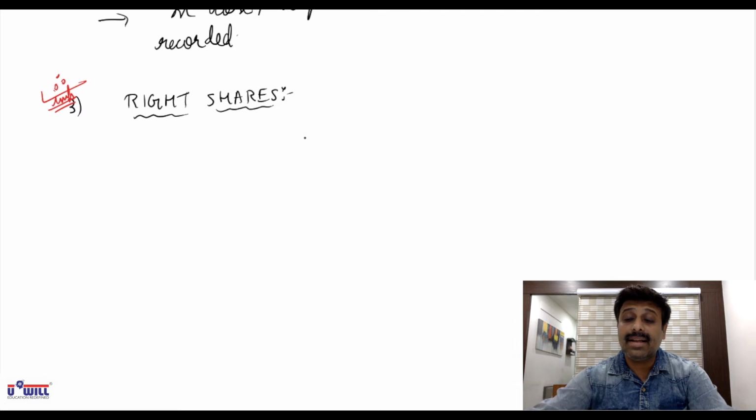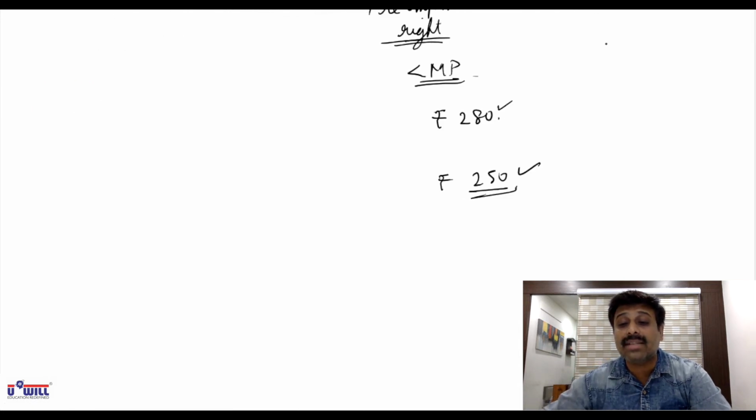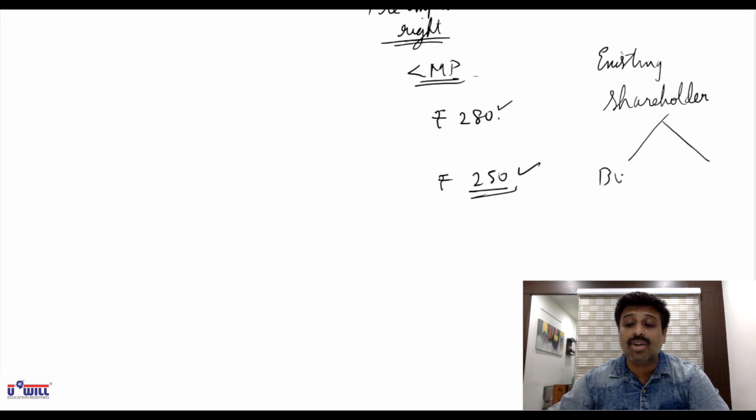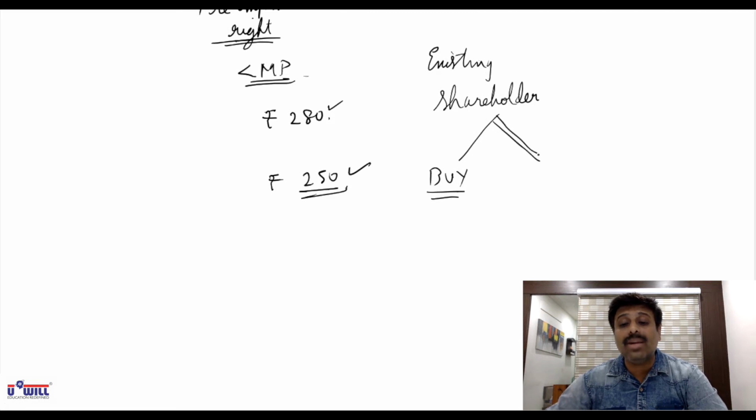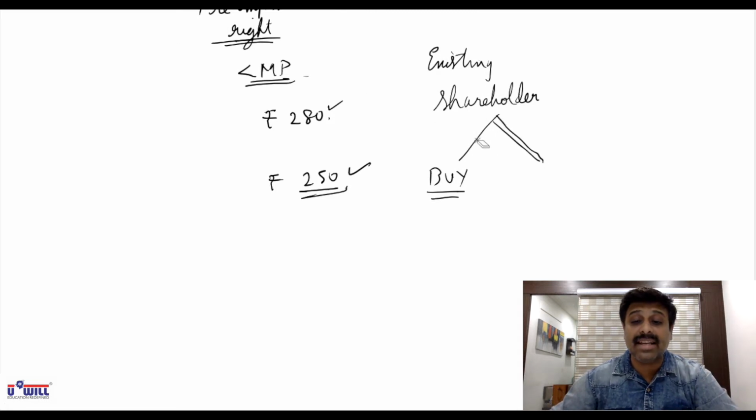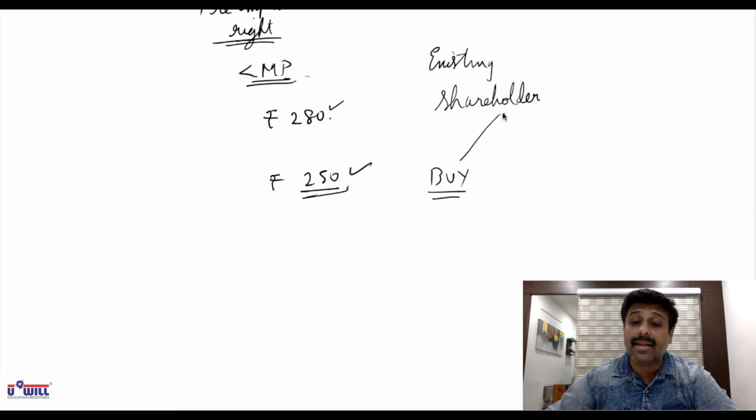But here the existing shareholders have two options. One option, they buy those shares. Second option, why deny? Why reject and tell the company to give to the public?